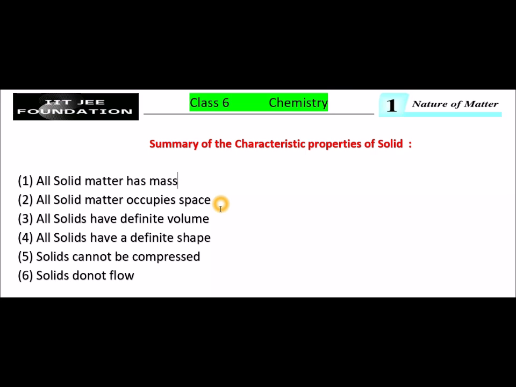So what are the examples of solid matter? We can say the examples of solid matter are stone, wood, iron, steel, gold, diamond, stones, house, books, mobiles, anything.